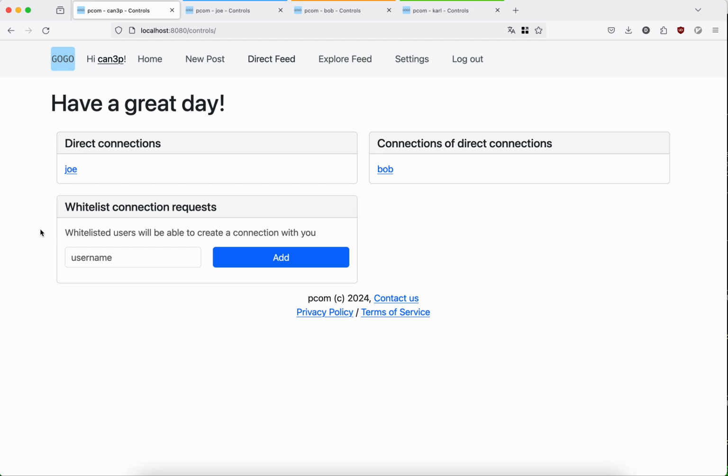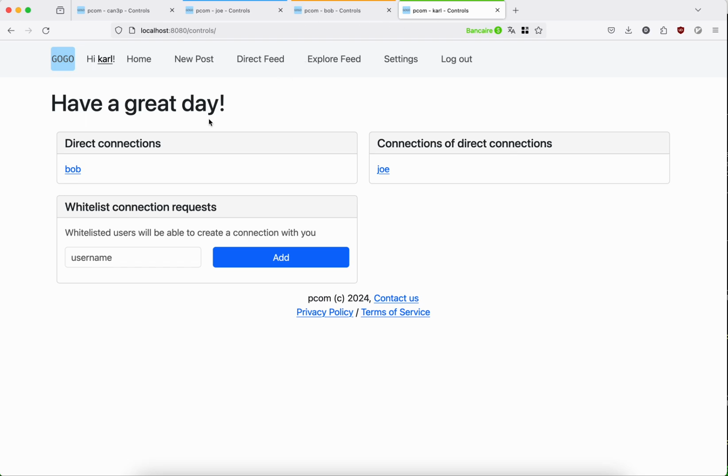So here we have a chain of 4 users. First is Canthropy, and he's connected to Joe. Joe is connected to Canthropy and Bob. Bob is connected to Joe, and Carl is connected to Bob. In the case of Carl, you can see the direct connection is Bob, and an indirect connection is Joe, because Joe is connected to Bob and Carl is connected to Bob.